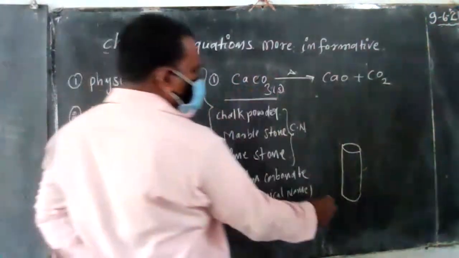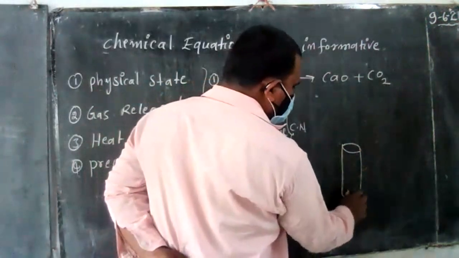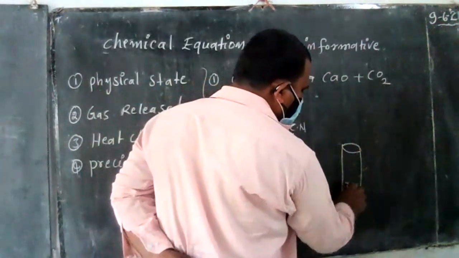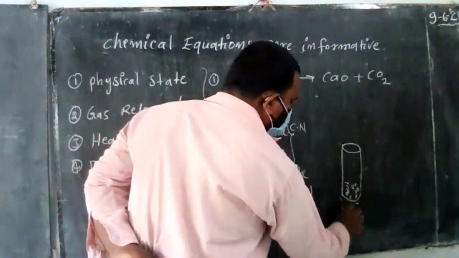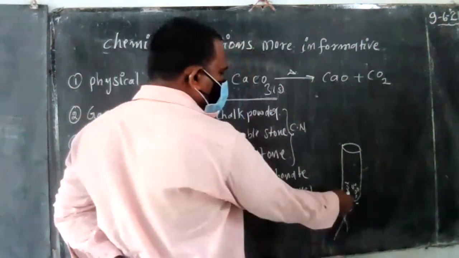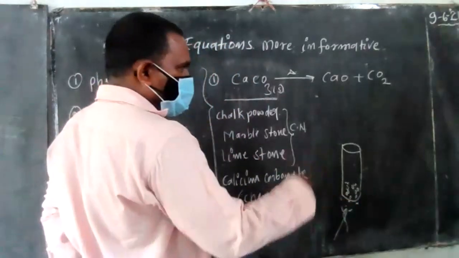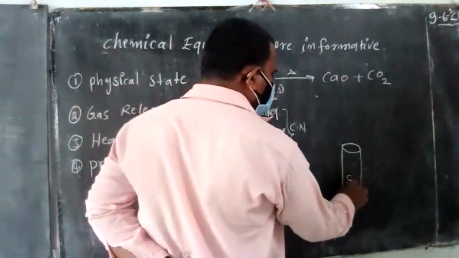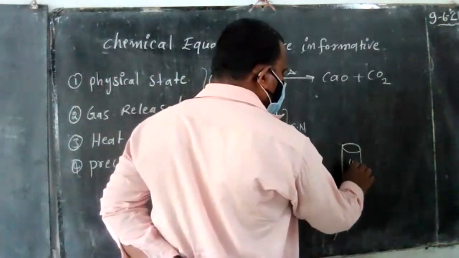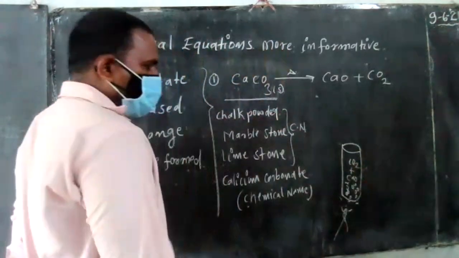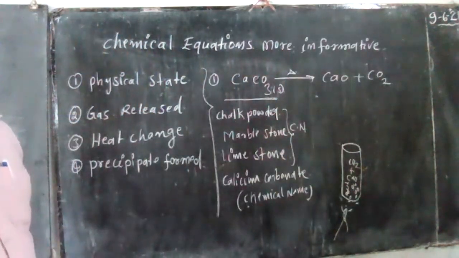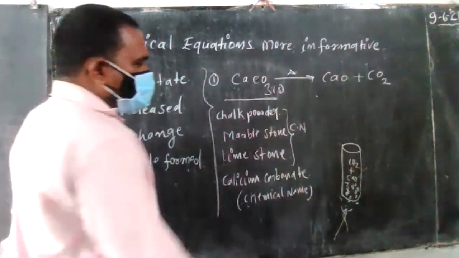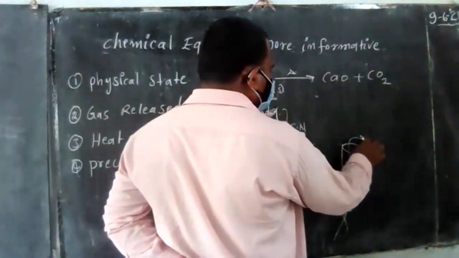Take calcium carbonate in one beaker. By giving the heat, this calcium carbonate can divide into two parts. One is calcium oxide, another one is carbon dioxide. Carbon dioxide has less density compared to calcium oxide, so it comes to the outside.